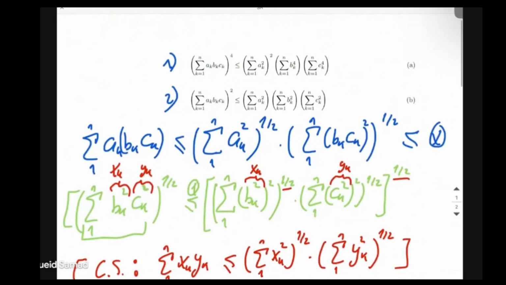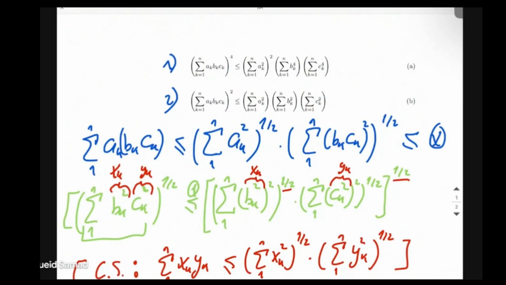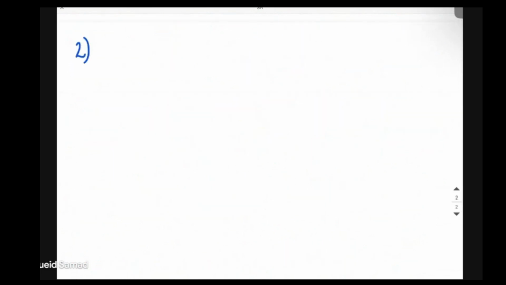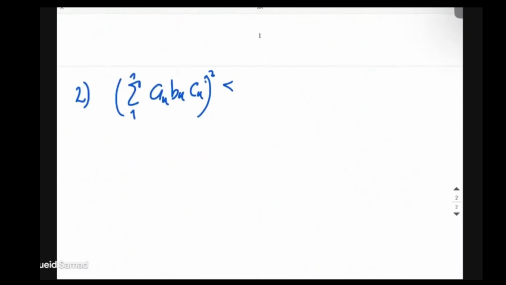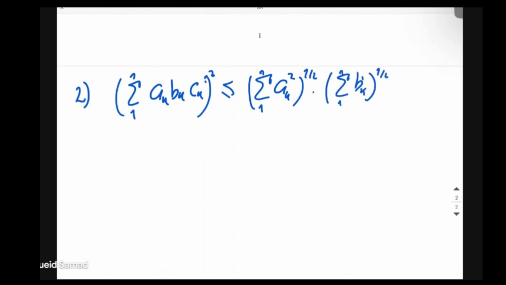Now we're ready to tackle the second inequality. The second inequality is just a generalization of the Cauchy-Schwarz inequality for more than two terms. The summation from 1 to n, and do we want to square it or not? Yes, we want to square it. All of this to the power of 2 is smaller or equal to the summation of ak to the power of 2 from 1 to n to the power of 1/2, times the summation of bk from 1 to n to the power of 1/2. Oh, then we missed a square here. Times, now the last term, the summation of ck to the power of 2 to the power of 1 over 2.